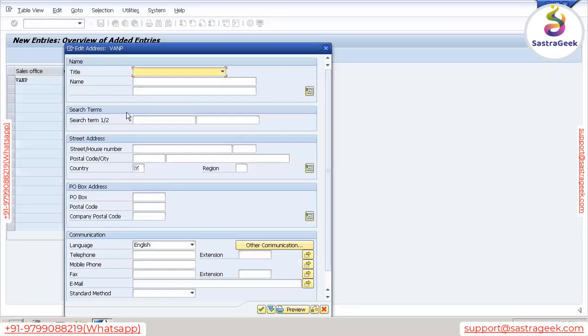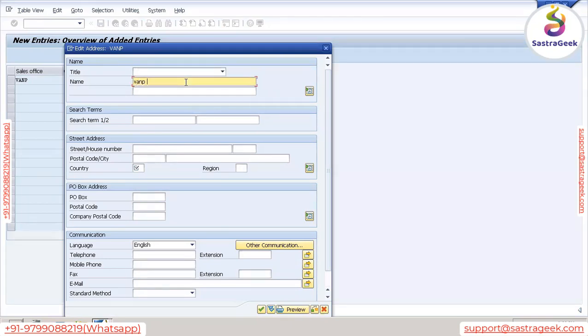Enter. And here, once you enter, the system will automatically give this pop-up where we need to enter the office address. Why do we need to give an address? Because it is a physical location where a group of people will be working together to perform sales related activities, right? So that office address we need to specify here.